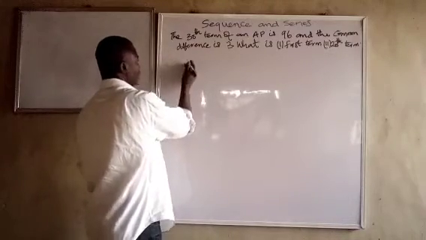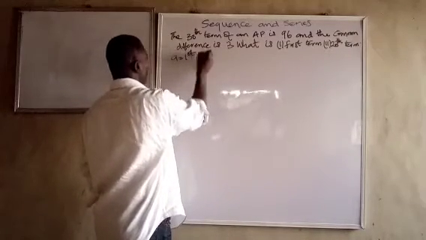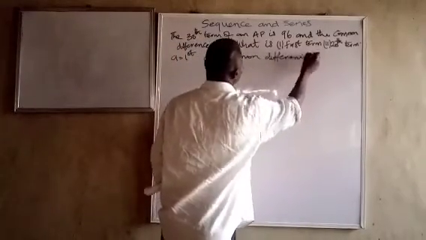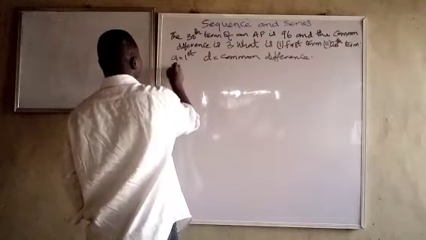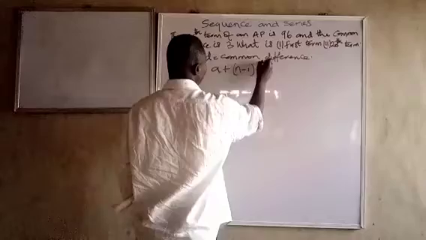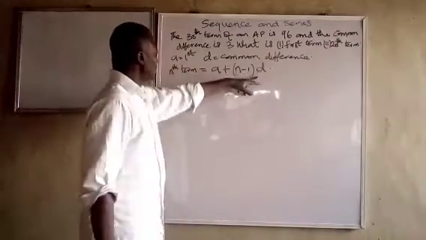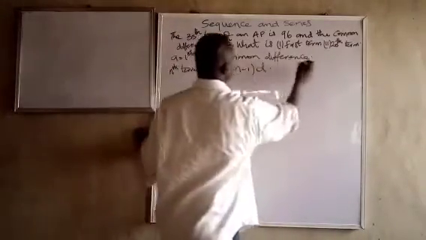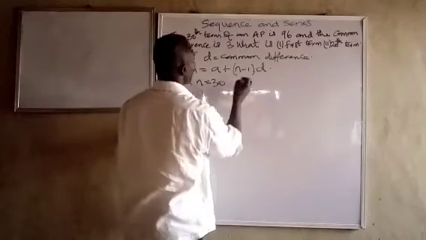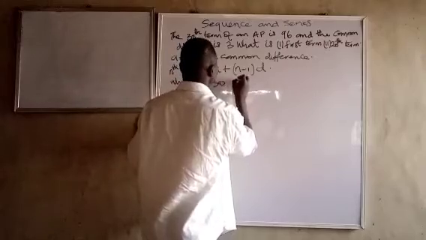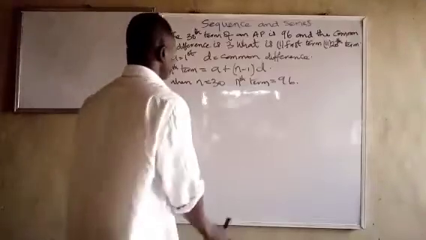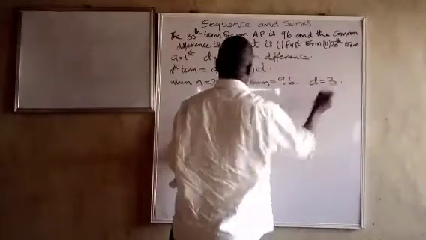So we have a formula. A is the first term, D is the common difference, and the formula is nth term is equal to A plus (N minus 1) D. Our A, we don't know it. We know our D and we know our N. So when N equals 30, the nth term is equal to 96, and D, the common difference, is equal to 3.